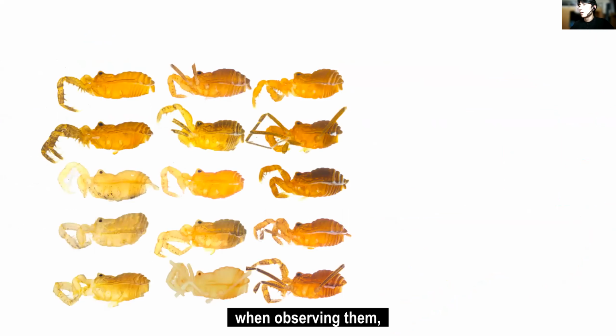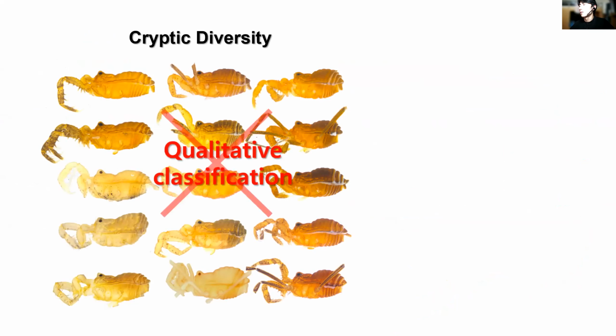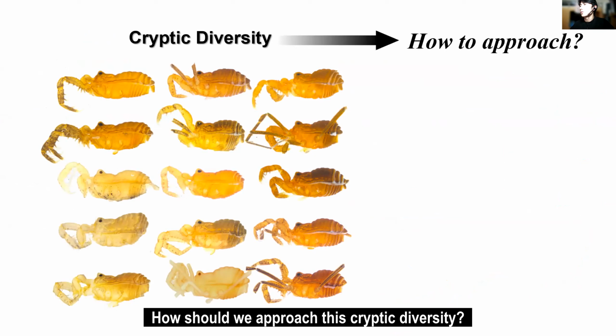However, when observing them, they look different somehow, but it is difficult to figure out which part is different and how to set qualitative criteria. How should we approach this cryptic diversity?